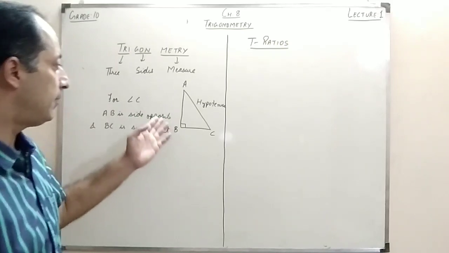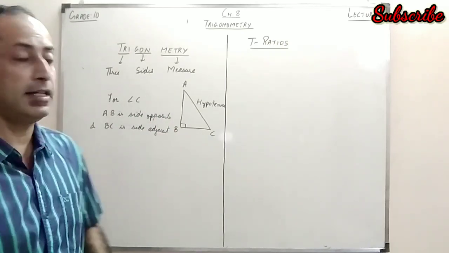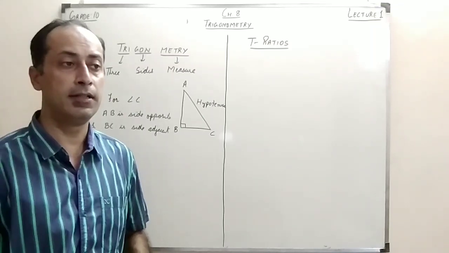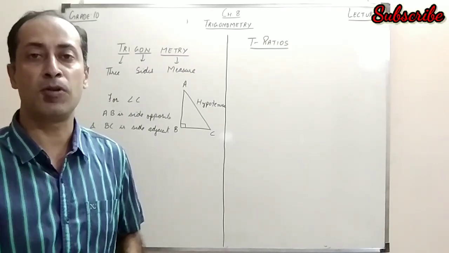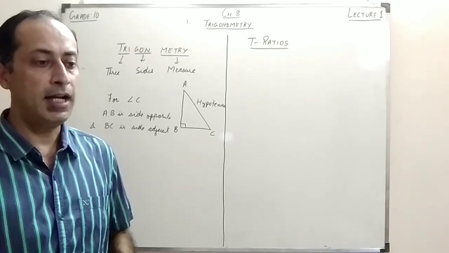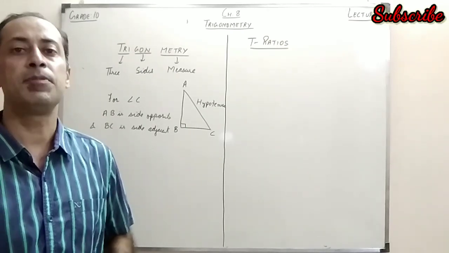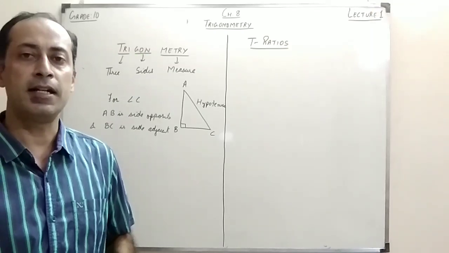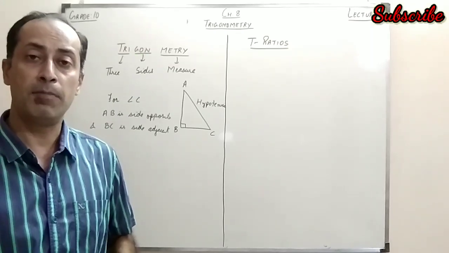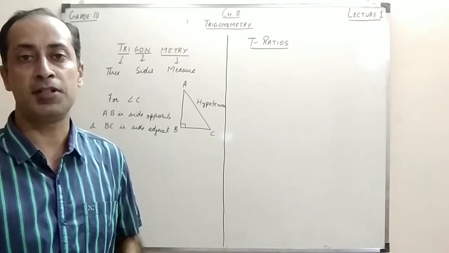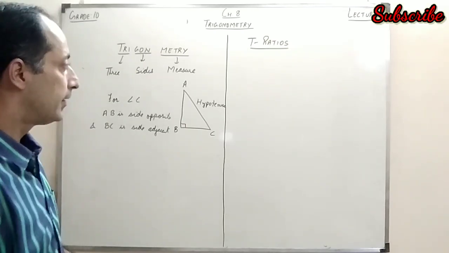It could be AB by BC, AB by AC, or BC by AC. And I can also have the reverse, meaning the reciprocal of these ratios. For a particular angle, we give these ratios specific names. Let's learn about these ratios and their relation with respect to the angle.